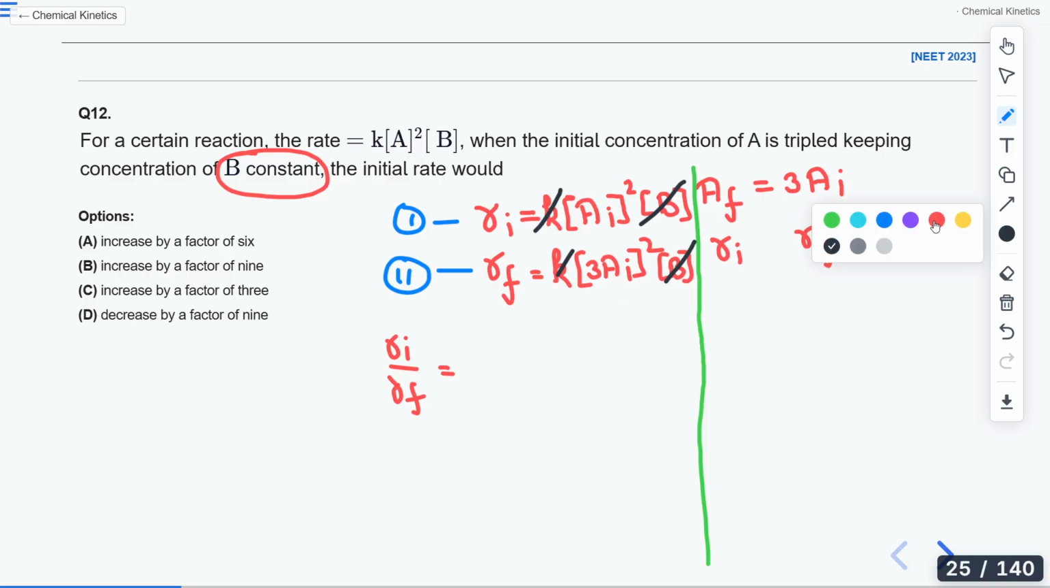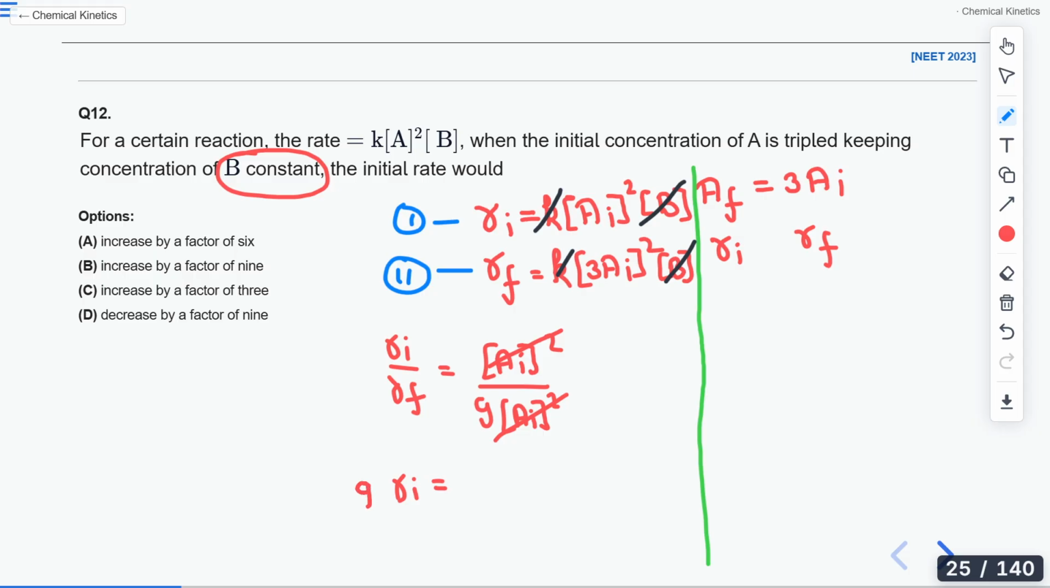So I will get here finally AI square, and this is 3 times AI. So I can write it as 9 AI square. AI square and AI square will be cancelled out. So initial and final will have this relation, which means there will be an increase by a factor of 9. The correct answer would be B.